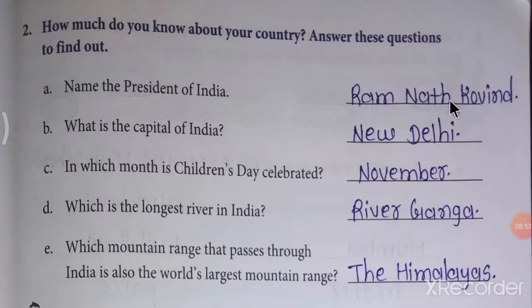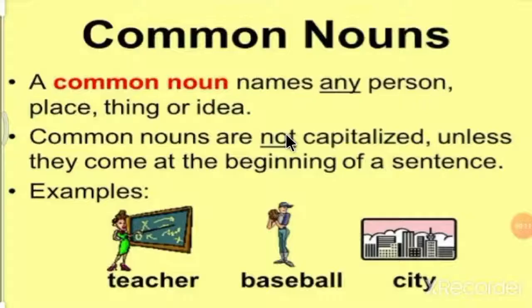So you can see here, all these are the names of different things. For example, the first is the name of a person, then the name of a city, the name of a month, the name of a river, and the name of a mountain. And all the words start with capital letters. So all these are called proper nouns. Now let's move to the next type of noun, that is common nouns.